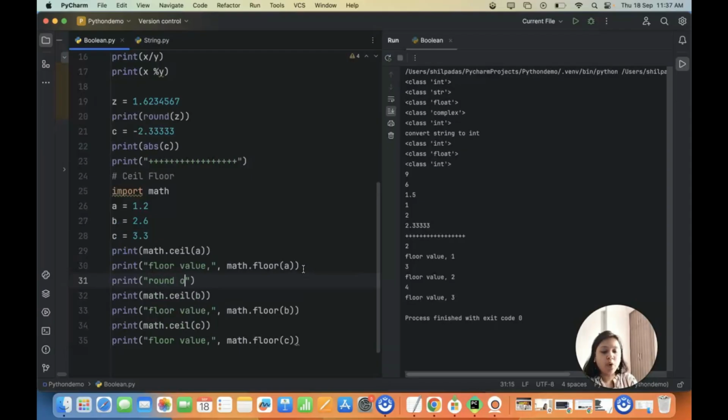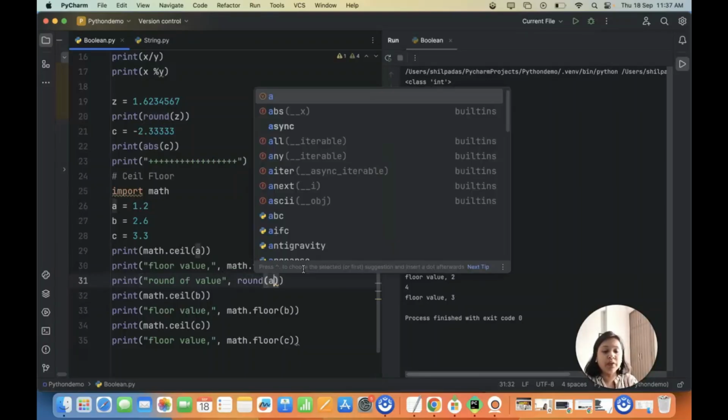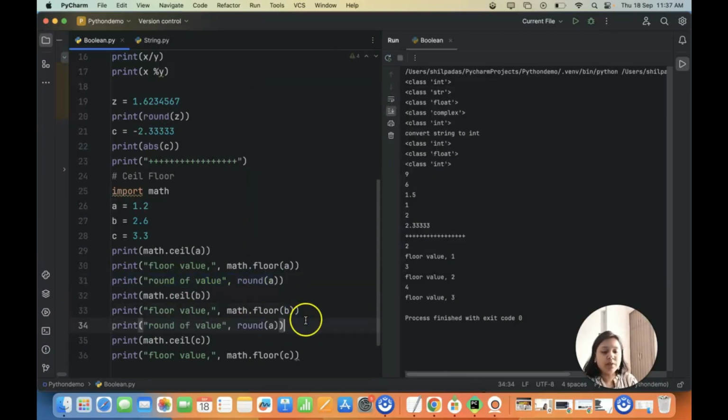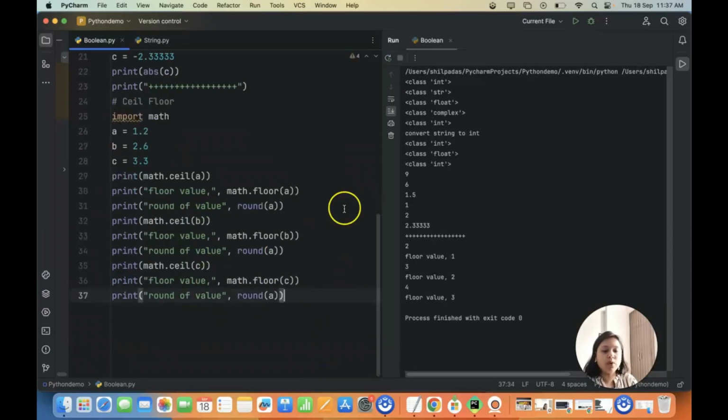So round of the value. Okay. So I will do math dot round. Okay. So round is not a math module function. It is a built-in function. So what I will do is I will do round and I'll mention the number. For the A variable, I want to round it up. And for the B value, similarly, I want to round it up. And for the C value also, I want to go ahead and round it up. So let's go ahead and round all the values.